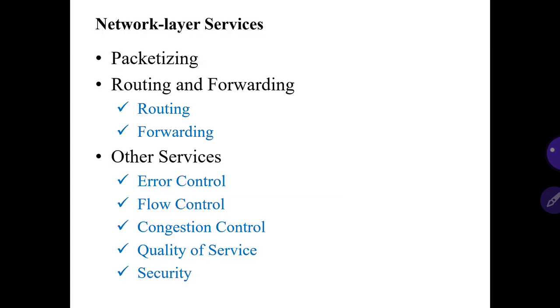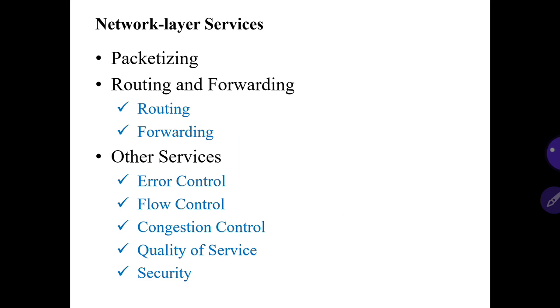Next, we'll see the services provided in the network layer. One is packetizing, then routing and forwarding. Routing is one of the important functions done by the network layer, and forwarding also. Forwarding is based on decision capacity. Either to forward or drop, the decision will be made at the router. Appropriate routing tables and software are maintained for that. Every packet that comes to the router, it will decide either to forward it or drop the packet. That is the forwarding capability, the decision making capacity.